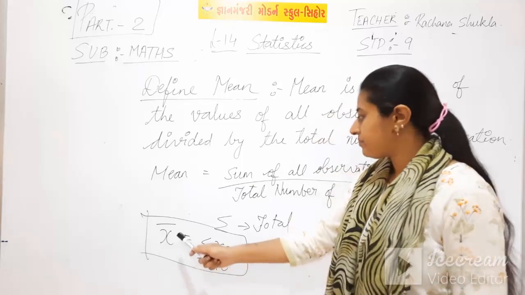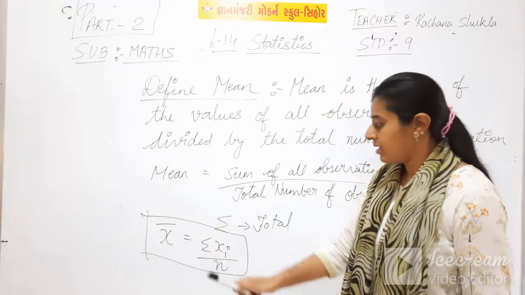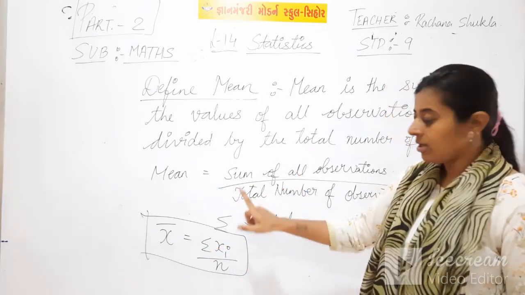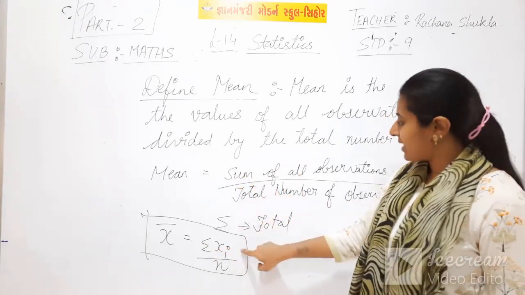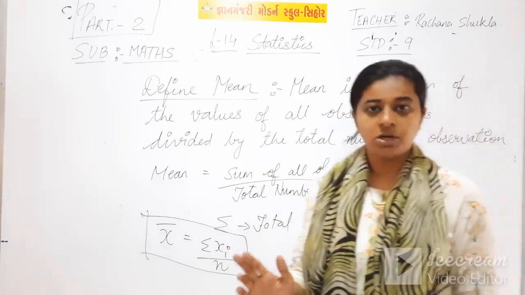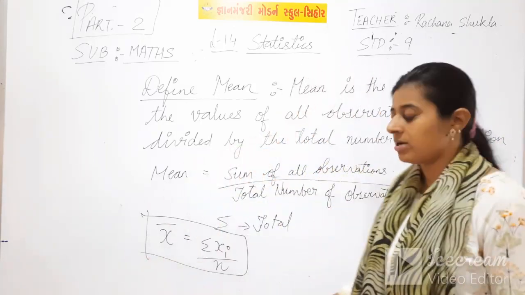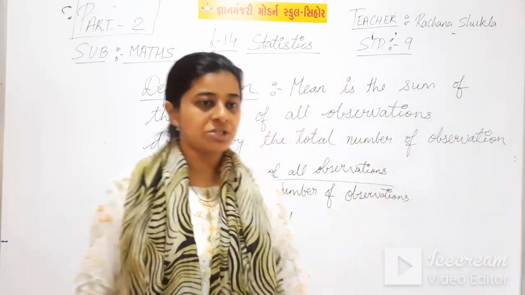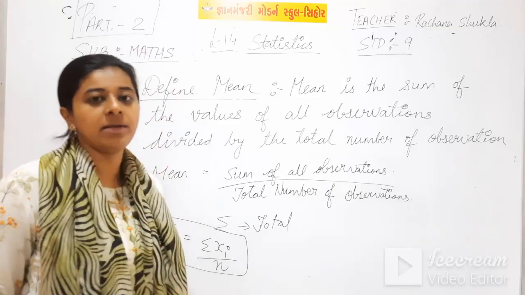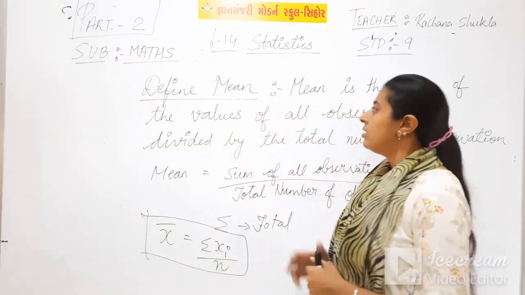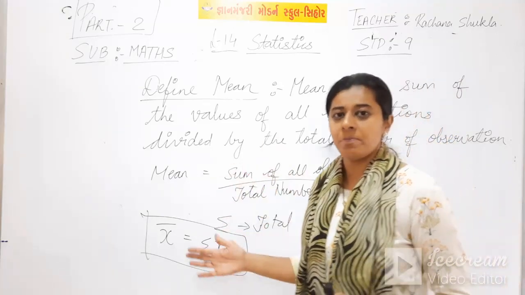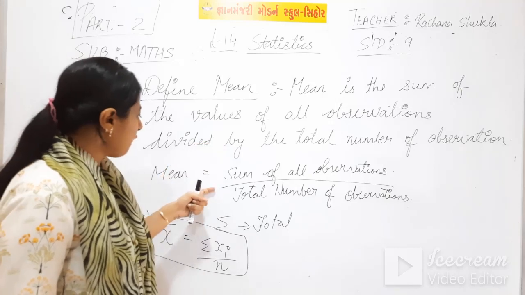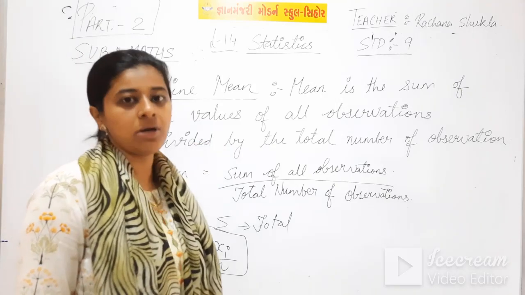Now what is x bar? X bar is mean. What is sigma xi? Sigma means total, that means sum. Xi means all observations, the total of all the numbers, upon n. N means the total number of observations. By this method you will find the mean. Now we will have two different examples of mean. Meanwhile, you note down the definitions, the formula and the short formula in your fair note.